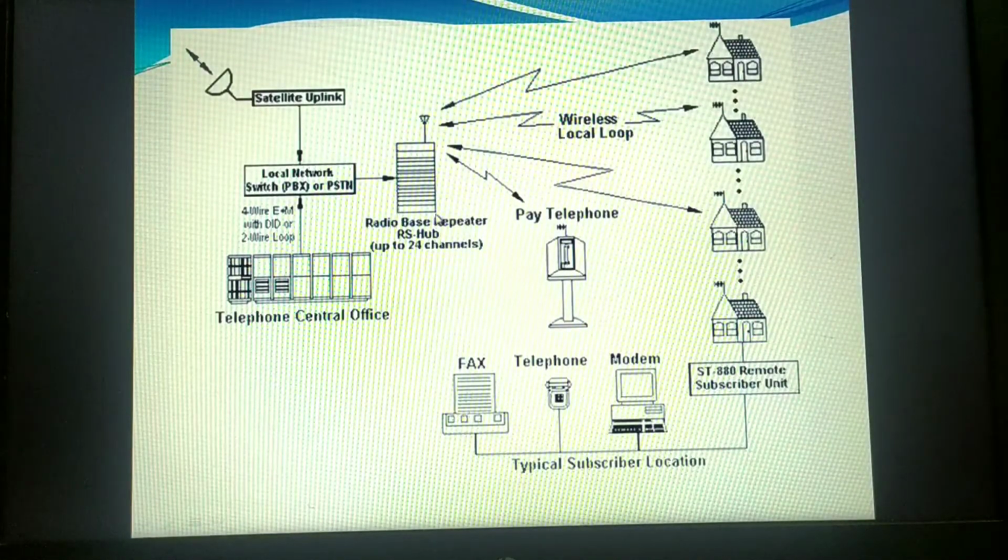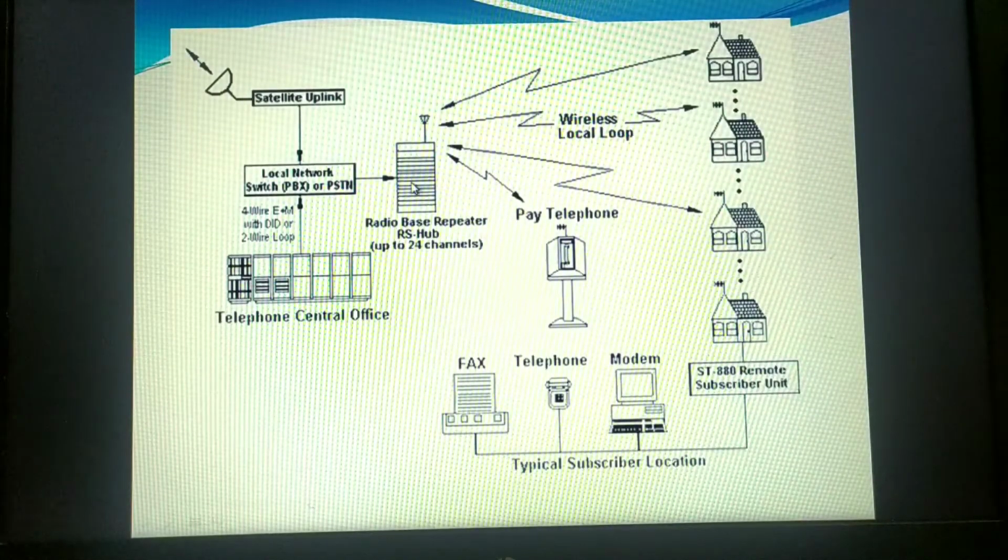This base station is called a multi-channel transmitter receiver, which in general we can call a transceiver. A transceiver is any antenna capable of receiving and transmitting data. In general, we usually call it a base station. Why is it called multi-channel?